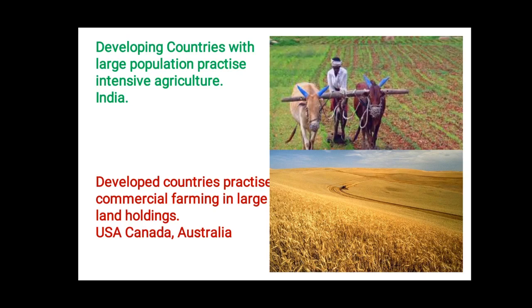It means what, children? Subsistence farming means farming only for self consumption or the family's consumption. Whereas countries like USA, Canada and Australia practice farming on large land holdings. These large land holdings are suitable for commercial crops, which means for selling purposes. They grow wheat, sugar, rice in large quantities, on large areas. That's called commercial agriculture. So let's discuss these two examples, a farm in India and a farm in USA.